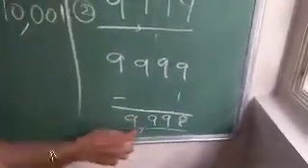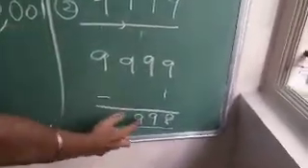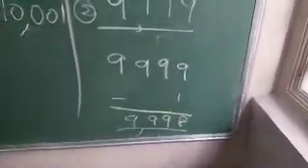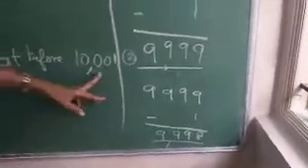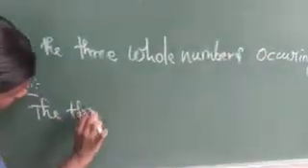So the third whole number occurring just before 10,001 is 9998. So these three are the whole numbers occurring just before 10,001. So what are the numbers we have found? You write the three whole numbers.